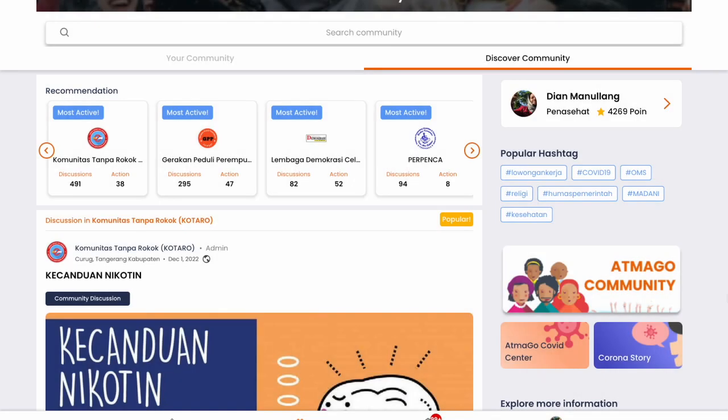So I want to show you community rooms that we have. We call it the community space. So in here, you will discover communities based on the number of discussions that they have and also the number of actions that they have. And these communities are topic-based communities or hyperlocal-based communities, meaning that they are here to share insights about their local knowledge or about their topic-based knowledge, and they want to share it amongst their own members or amongst fellow leaders or with other CSOs as well.